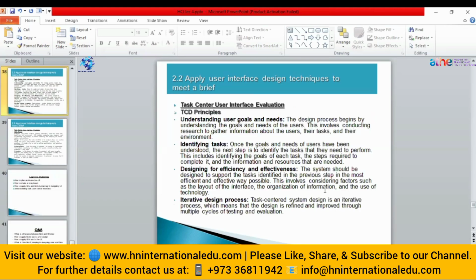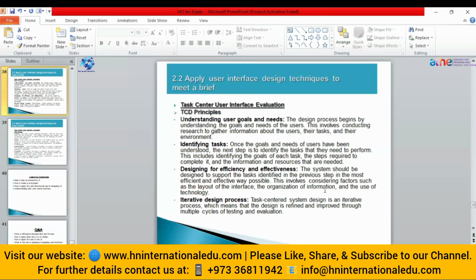We have different principles so that we can make our task-centered user interface. The first one was understanding user goals and needs. So before making your design, your first priority should be that your design is according to the user needs. It means you have to research the current trends of the user, what the need of today's user is, and what they want from the IT sector. After knowing their needs, you can design interfaces for them.